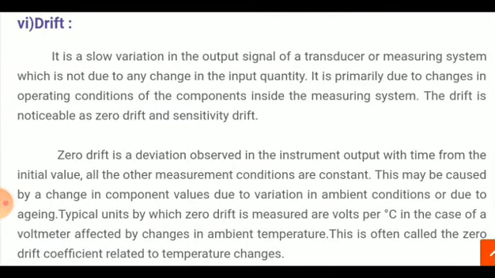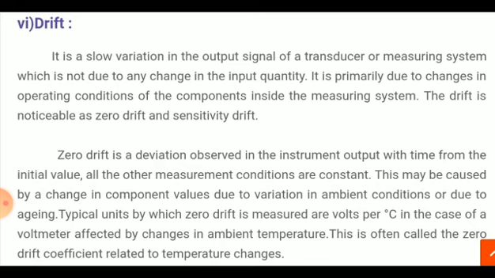Then the drift. Regarding the drift, all calibrations and specifications of an instrument are only valid under controlled conditions of temperature and pressure. So as variations occur in ambient temperature, etc., certain static characteristics of an instrument change.